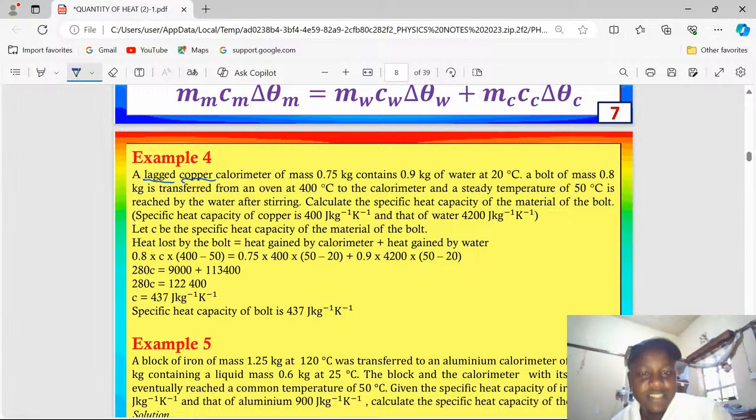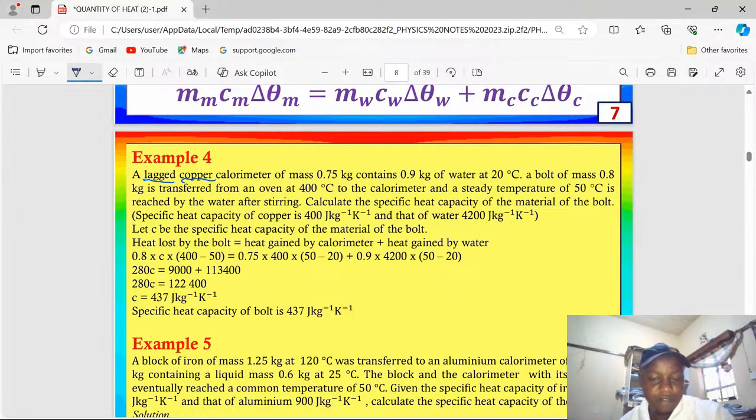Of mass 0.75 kilograms, contains 0.9 kg of water at 20 degrees Celsius. A bolt of mass 0.8 kilograms is transferred from an oven at 400 degrees Celsius to the calorimeter, and a steady temperature of 50 degrees is reached by the water after stirring.